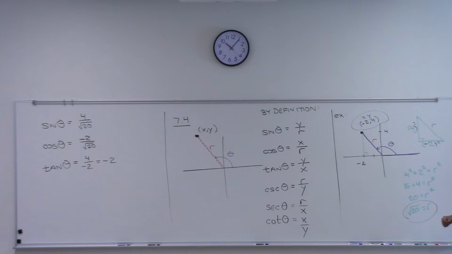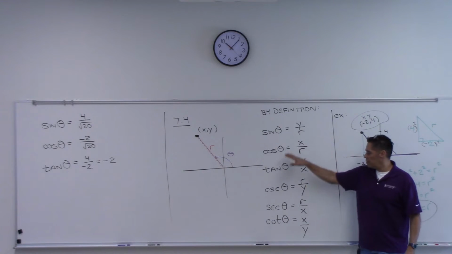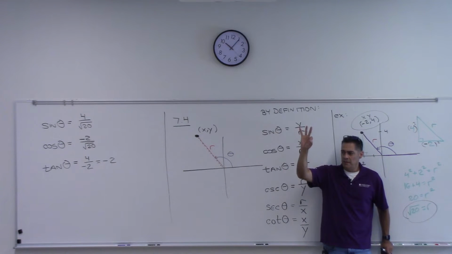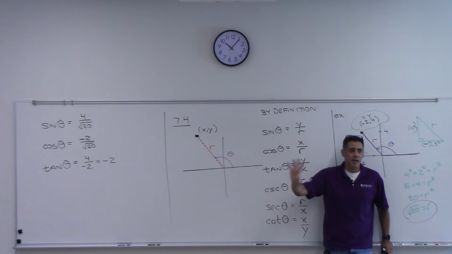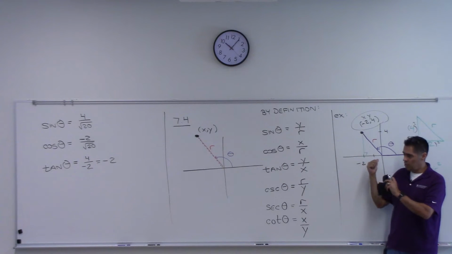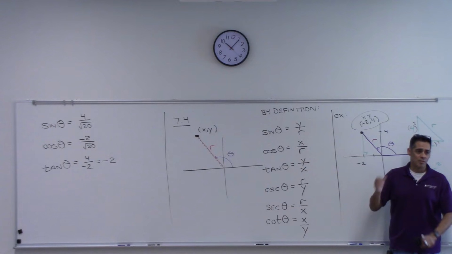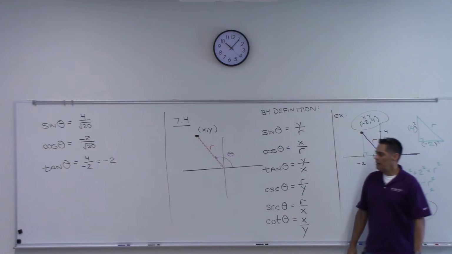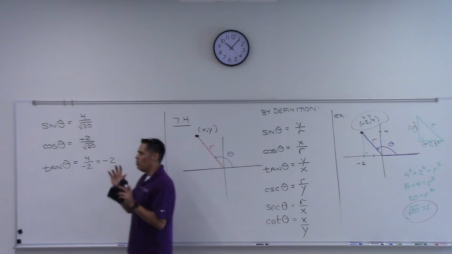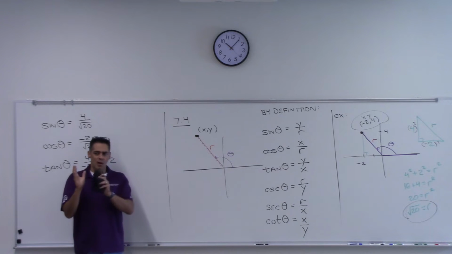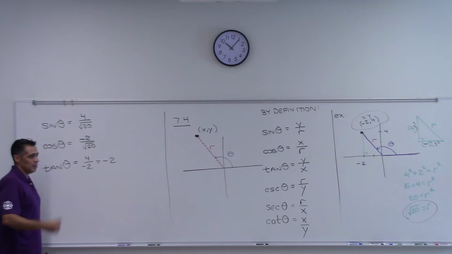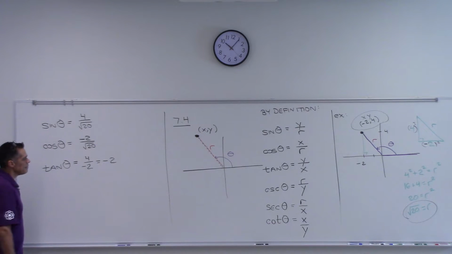Just to give you all a little heads up, when it comes to these 6 trig functions in pre-cal, there are 3 ways we define it. The right triangle, which we've already done, this, which I'm doing today, and then next time we will have a 3rd way of doing it. I know it's confusing, but you should be comfortable with all 3. They should all make sense to you, all right? Sometimes one perspective is better than the other when you're looking at a problem. Sometimes another way of looking at it's better. So it just depends on if you're in Cal 1 or Cal 2.